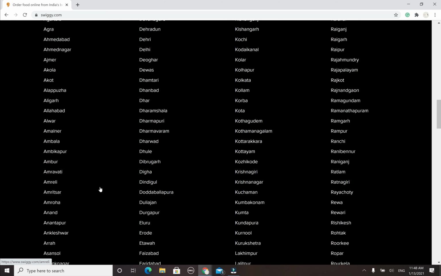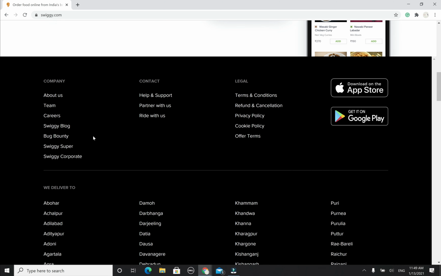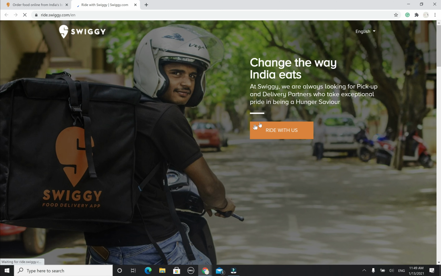You can come down here and check the list of places where they're going to provide their services. Once you're done with this, there is an option called Ride with us. Click on Ride with us. It is going to open another website, ride.swiggy.com. Here you can see options especially for the delivery staff. If you want to apply for a delivery staff position with Swiggy, it's completely a part-time job, completely on your flexible hours.